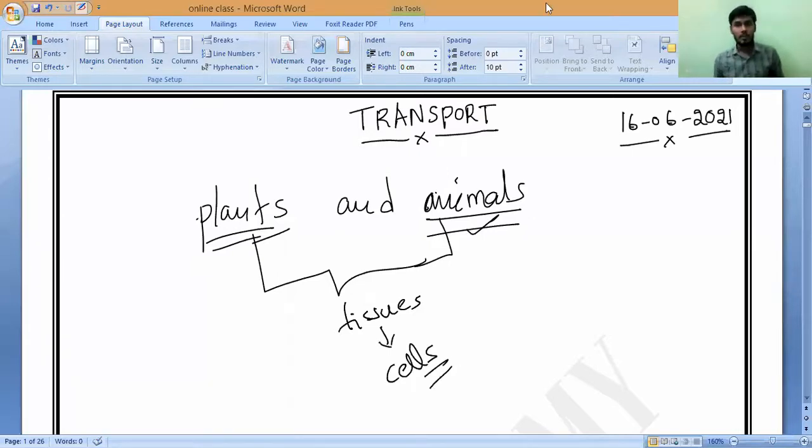Every organism is made up of cells. Even we people, and all the plants and animals, are multicellular organisms.